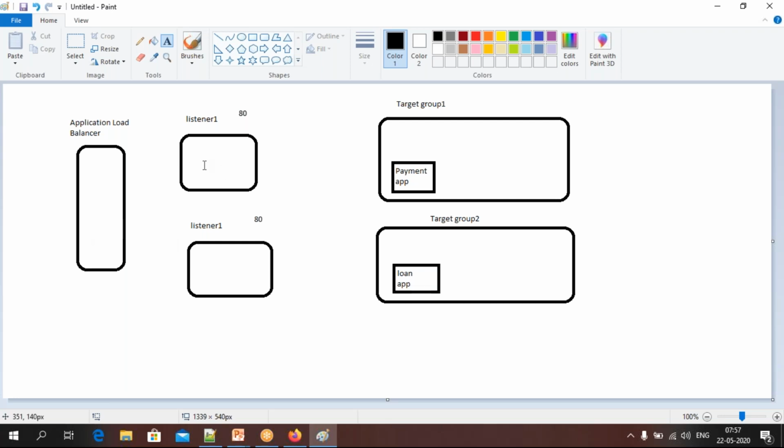So now see, I'm trying to create a load balancer. As part of that, I created a listener and it is hearing port 80. Now you have to attach target group 1 and target group 2. See, this particular connection already happened. This connection already, as part of the application load balancer only, we have created this listener. This is done. But from the listener to the target group, this connection we need to do now.